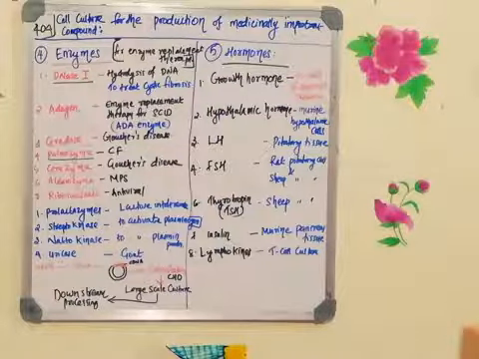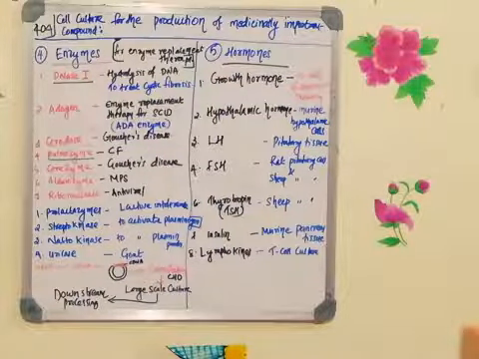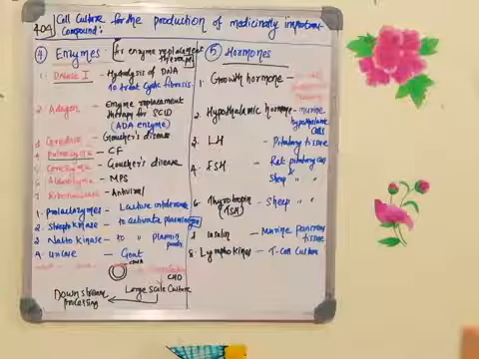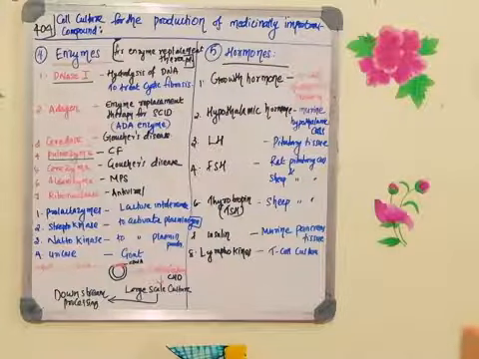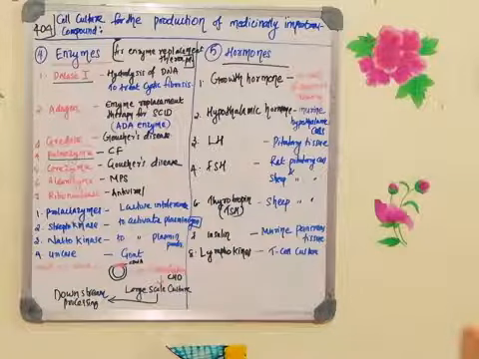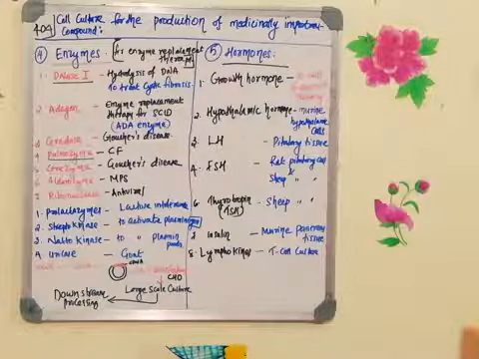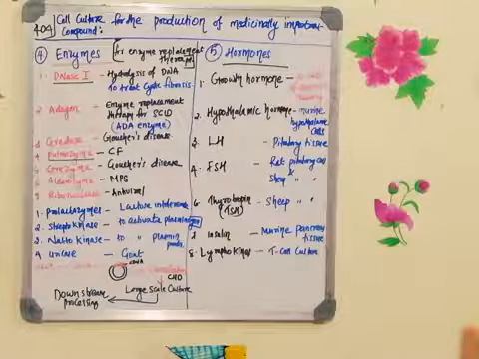Good morning, everyone. Today we are going to start with another topic in 404, the application of animal cell culture technique. And today's topic of discussion is cell culture for the production of medicinally important compounds. How can we use the animal cell culture technique for the production of some of the medicinally important compounds? What do you mean by medicinally important compound?